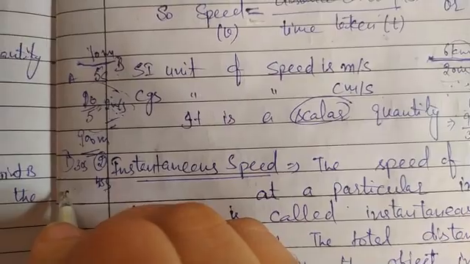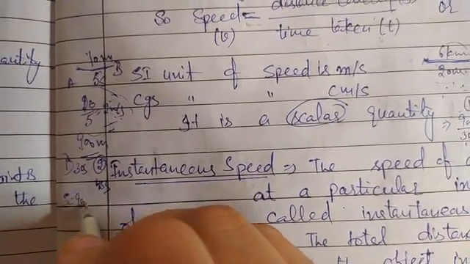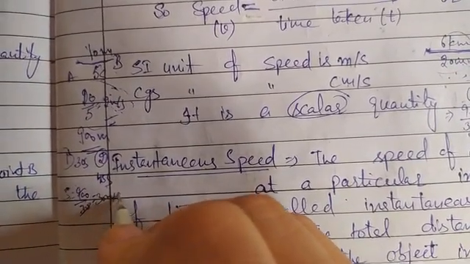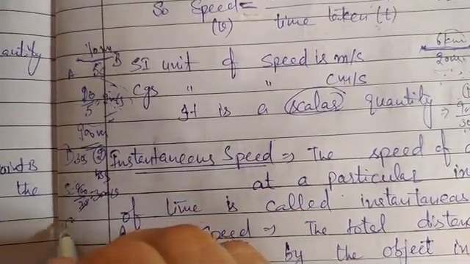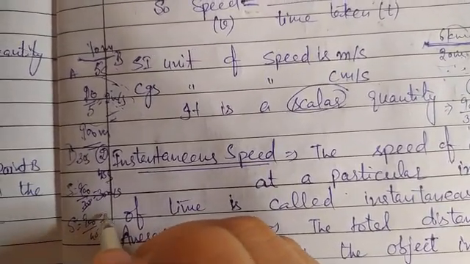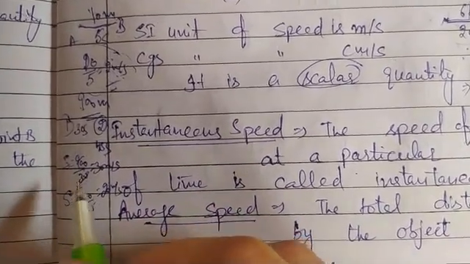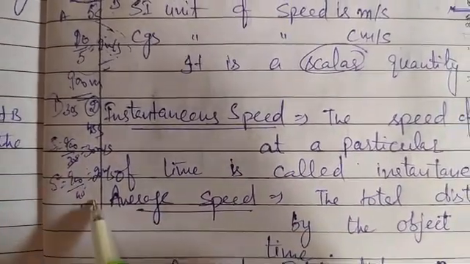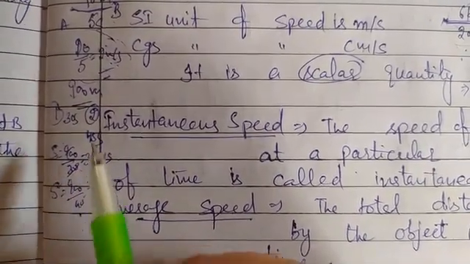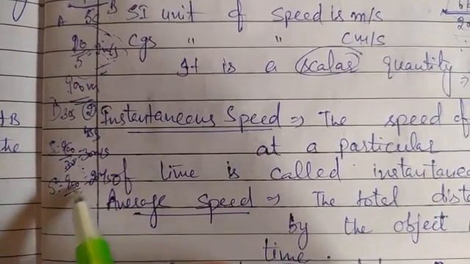If we calculate the speed of the two cars, then the speed of the first car will be equal to 900 divided by 30, that will be equal to 30 meters per second. But the speed of the second car will be equal to 900 divided by 45, that will be equal to 20 meters per second. Now you can see that the speed of the car which has taken less time is more as compared to the speed of the car which has taken more time.